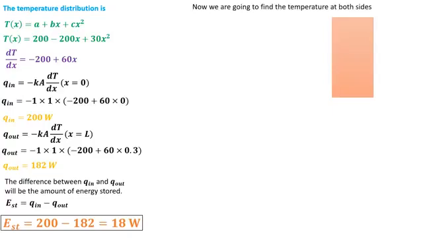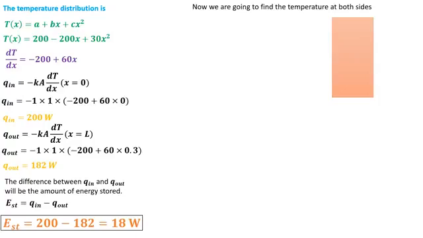Now we are going to find the temperature at both sides, because in part B we have to calculate the convection coefficient, and it was mentioned in the problem statement that the colder side is facing the fluid, but we don't know which side is cold. So first we have to find the temperature at both sides, at x is equal to 0 and x is equal to L. Temperature distribution is given in terms of x, so we can easily find the value of temperature at any position.